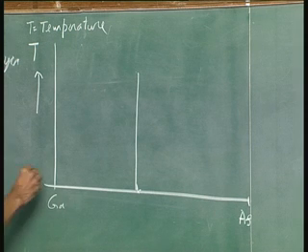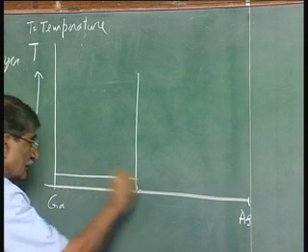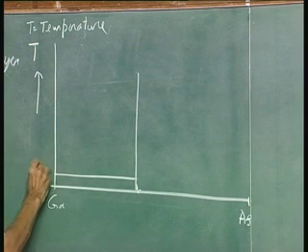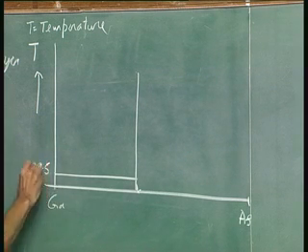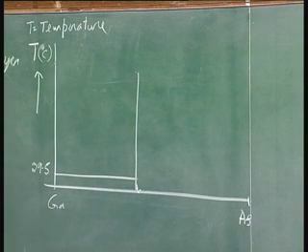Now, what does it tell you? I have a line here at 29.75 degree centigrade. What is at 29.5 degree centigrade? The melting point of gallium. That means in Chennai, if you take gallium, it will be liquid, because it is never below 29 degree centigrade.